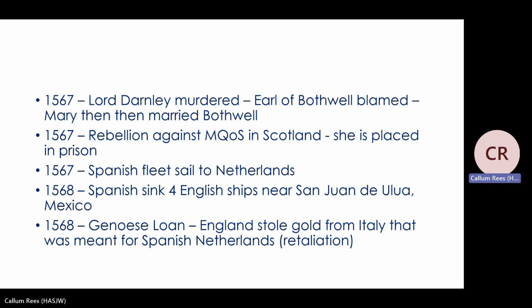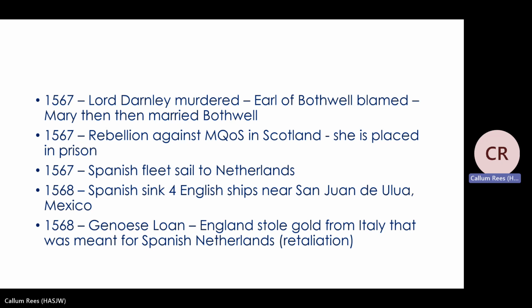At the same time, the English ships were starting to operate in Mexico. Now, Mexico was a Spanish colony, but the English wanted to be active in the area because they knew that there were precious natural resources such as silver there, and they knew that this was a source of wealth. So they're trying to operate in these places. However, the Spanish didn't always let them operate. So the Spanish sink 4 English ships near Mexico in 1568.